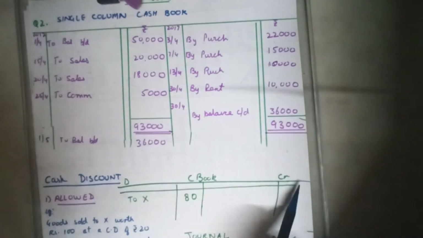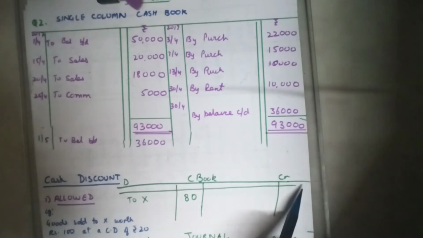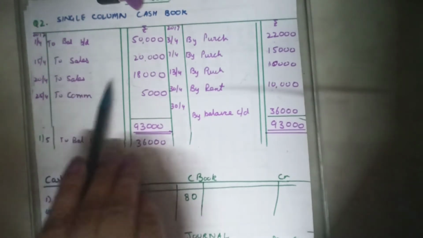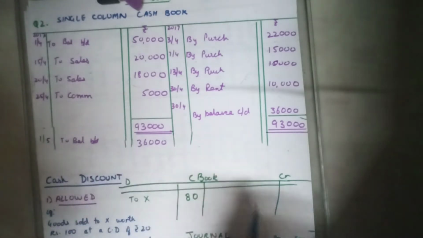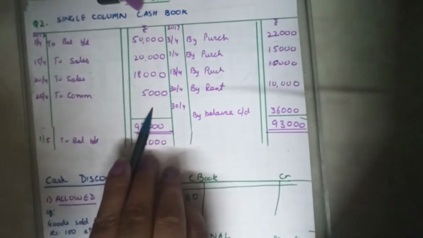15th, sold goods to Vishwakarma, assumed to be a credit transaction. It will not come here. It will not find place in the cash book. 20th, sold goods to Raghunathan for cash. For cash means it will be recorded as sold goods, so on the debit side, to sales, rupees 18,000. 25th April, received commission. Commission is being received. To commission, rupees 5,000.